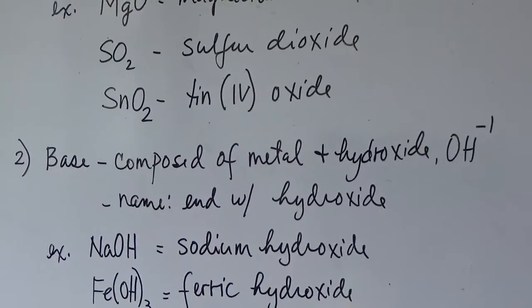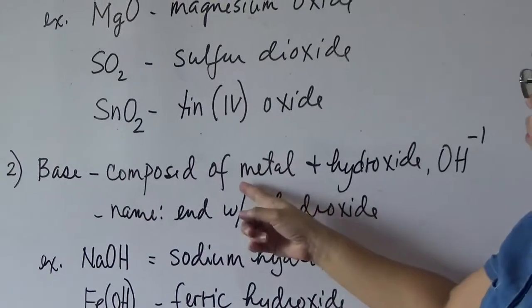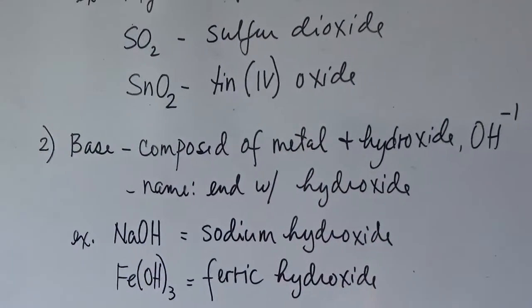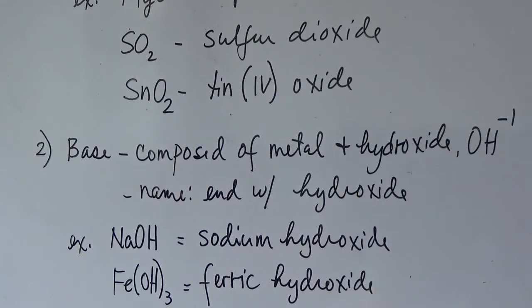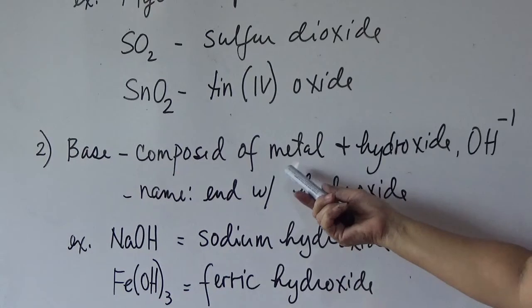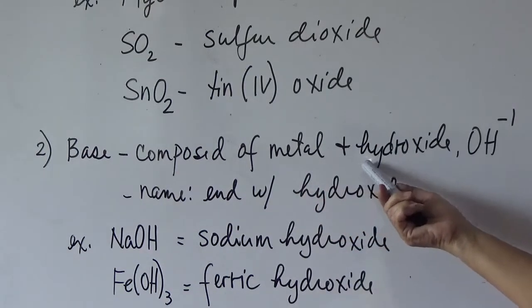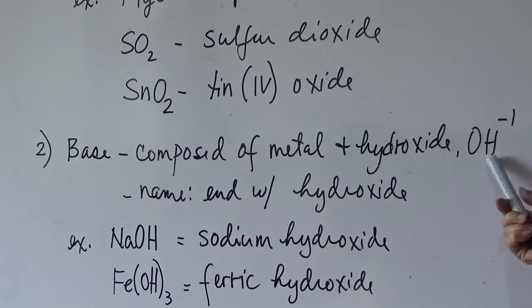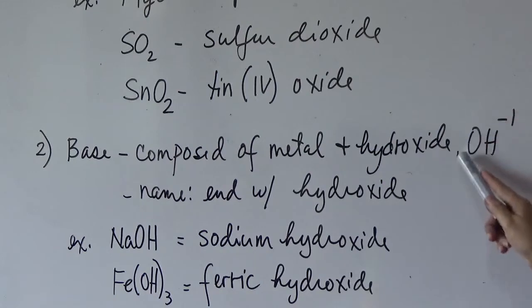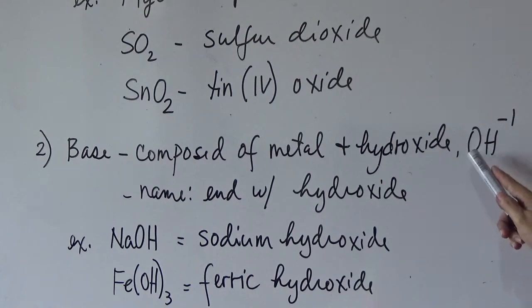So, it is a compound composed of, take note, a metal, because one of the chemical properties of metals is that they form alkalis or they form base once they are in a compound. So, it is composed of a metal and the hydroxide anion. Hydroxide has a symbol of OH and the charge is -1. Take note that is 2 elements. You have oxygen and hydrogen, and the name ends with IDE.